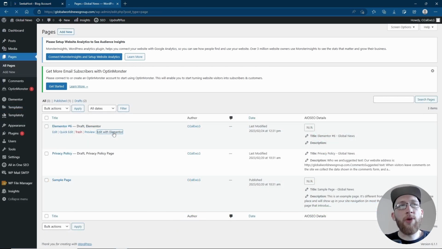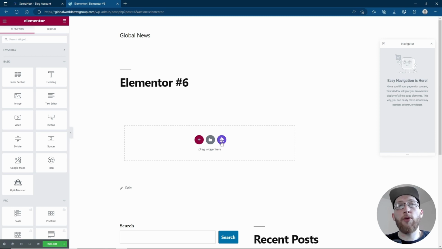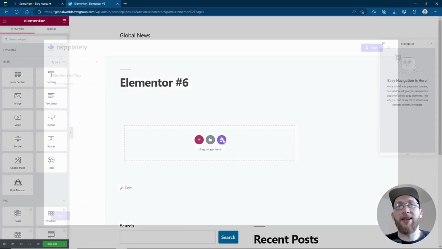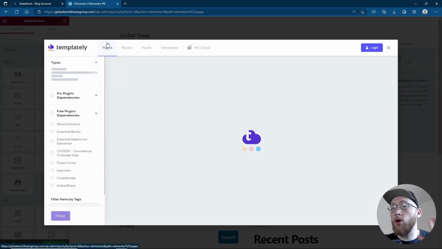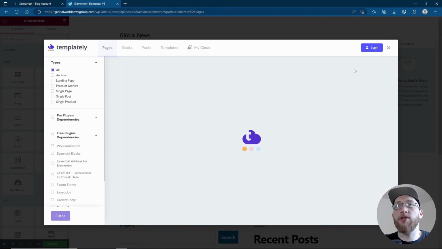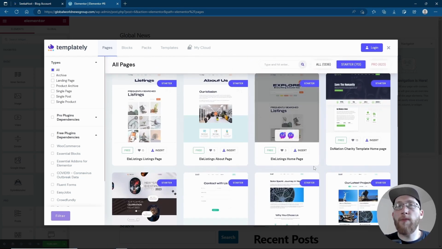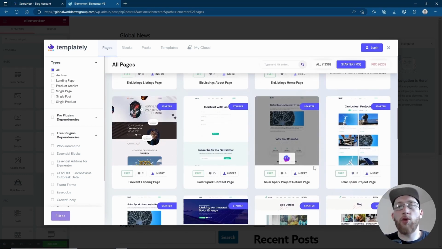See, now when we go to edit with Elementor on Templately, we can actually import entire templates or template sections, because it gives us this little third option here as well, which is going to be the Templately themes. If we click on that, you can check different whole pages, so you can just look through, see which ones aren't pro. Of course, we can go to the starter, so the starter ones are all free, and then you can literally insert whole sections, whole pages, landing pages, and there's loads of ones that look great.